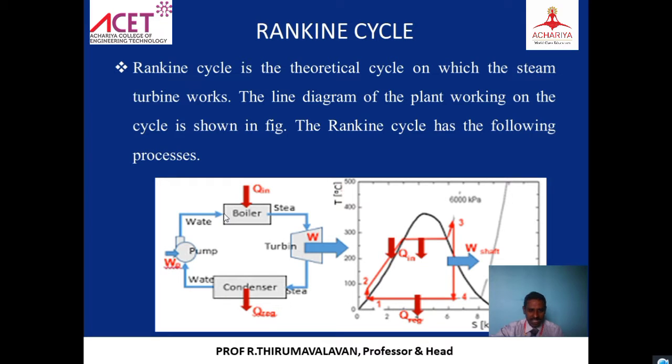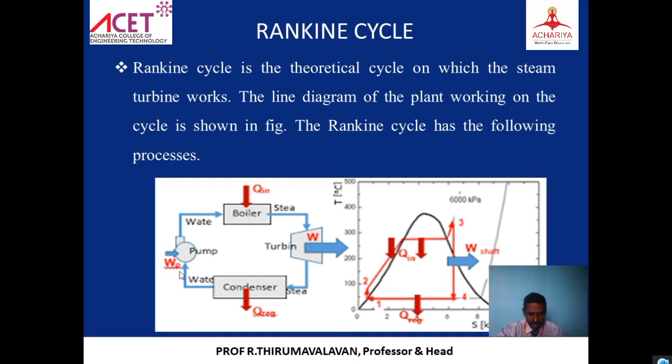The heat addition process starts at point number 2, inside the boiler. You can see the temperature rises from around 32 to 60 or 70 degrees, then it goes inside the boiler from point 2. The temperature keeps rising to the saturation temperature, and from saturation it reaches point number 3 as superheated steam, coming out from the boiler.